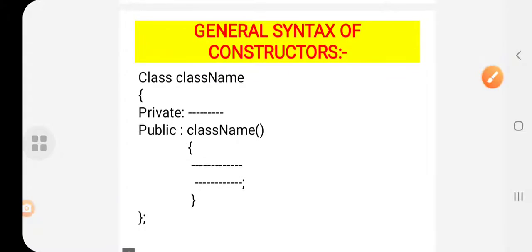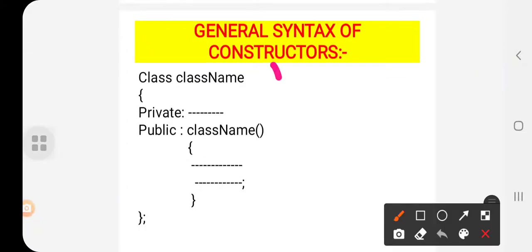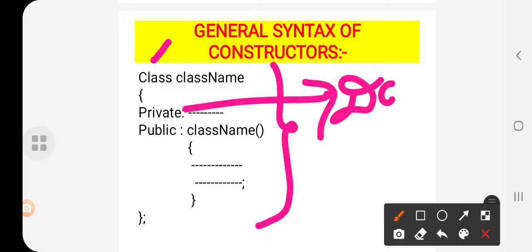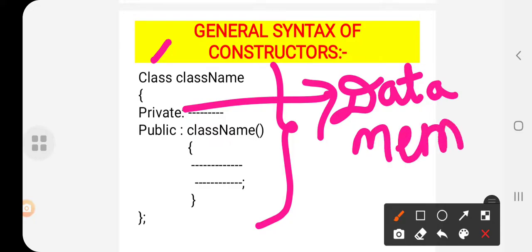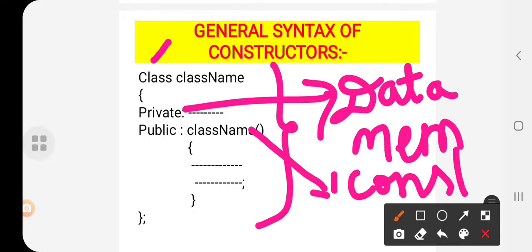Okay, so see, this is the general syntax for a constructor. Here a constructor definition will start with the keyword class and the class name, and these are the data members. And this is the constructor, which we are going to discuss.